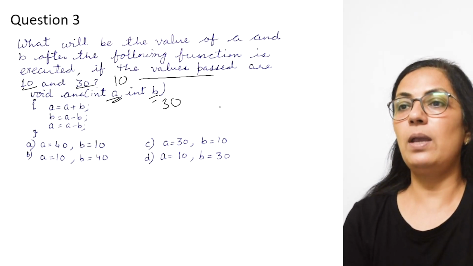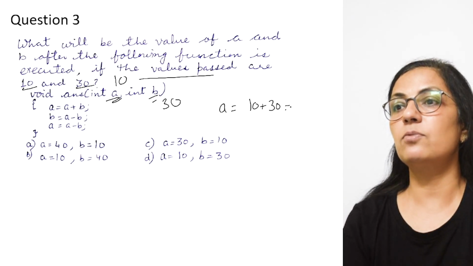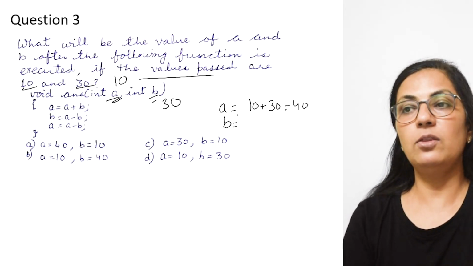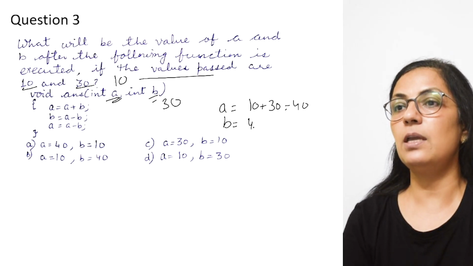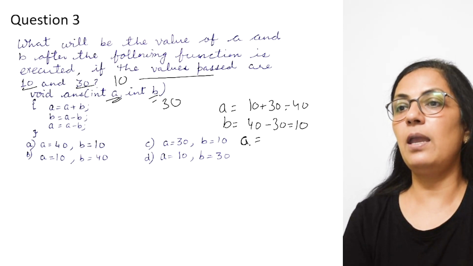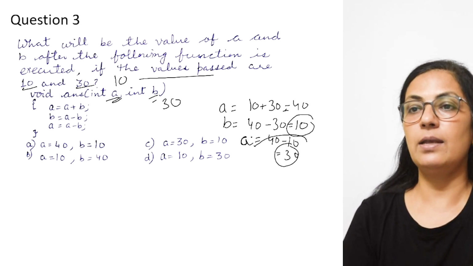Now A equals to A plus B, that means A equals to 10 plus 30, this will be 40. The next statement says B equals to A minus B. Now the present value of A is 40. So 40 minus 30. The value of B is still 30. So this will be 10. And then we have A equals to A minus B. Now what is the current value of A? That is 40 and B is 10. So this is equals to 30. So the value of A is 30 and the value of B is 10.